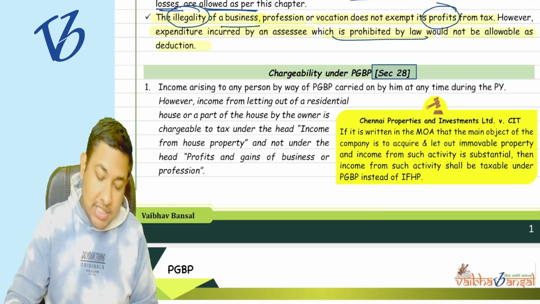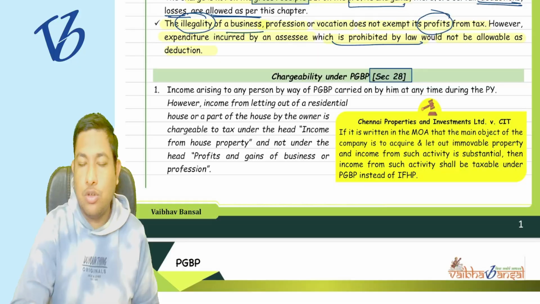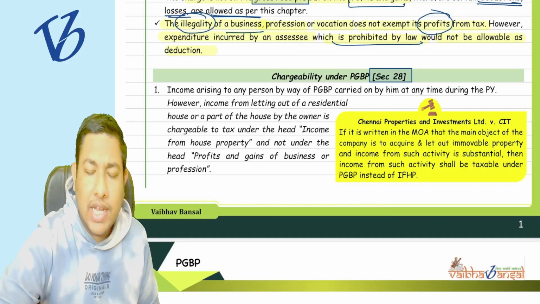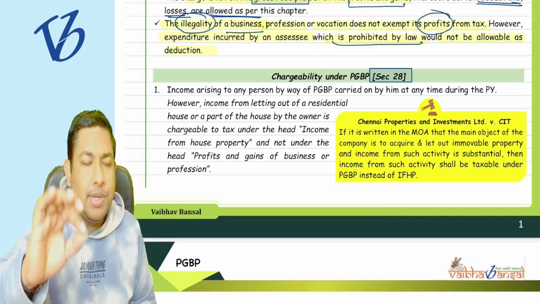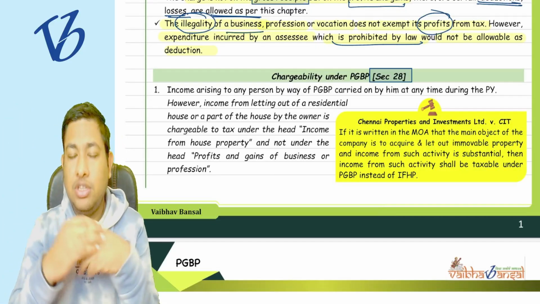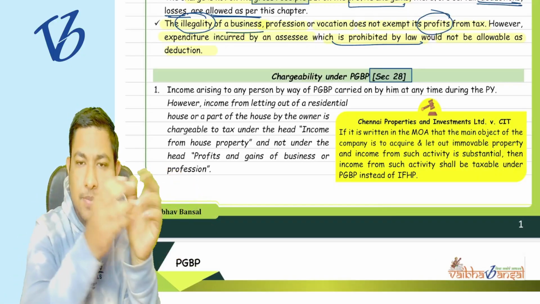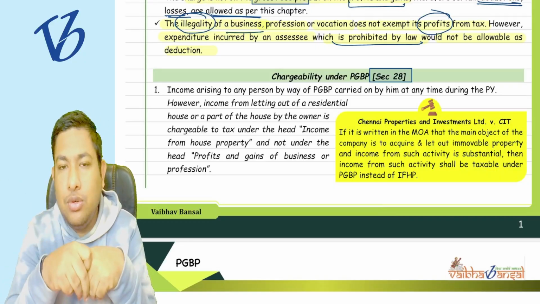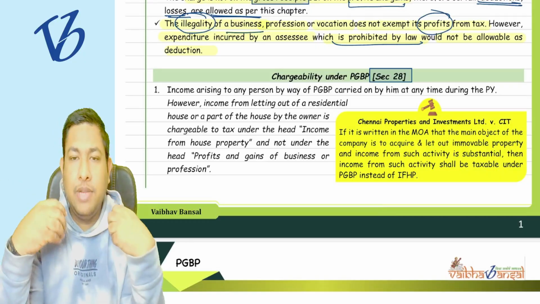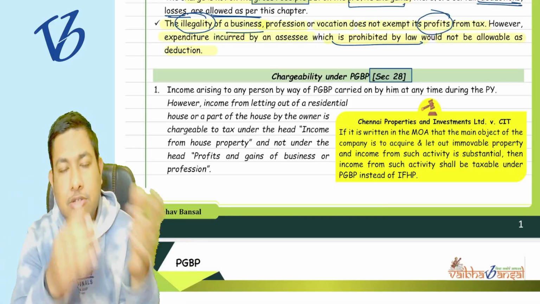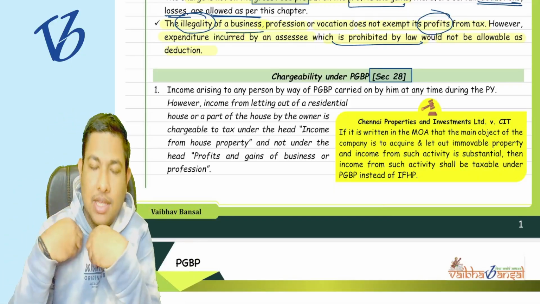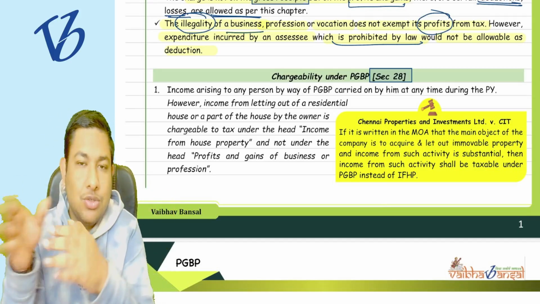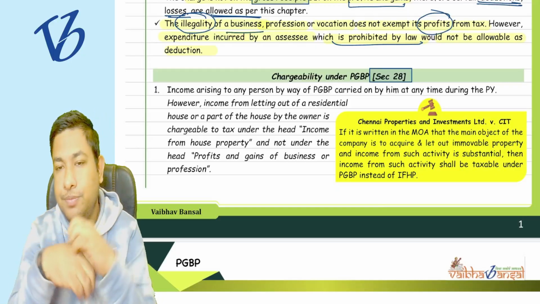Now what is this chapter? What does this section talk about? Understand it very carefully. How do we get to know that this particular income is going to be taxable under the head PGBP, or under the head salary, house property, other sources, or capital gain? How do we get to know that this kind of income that I am earning is a part of PGBP, this kind is a part of capital gain, and this part of my earnings is a part of other sources? How do I get to know?